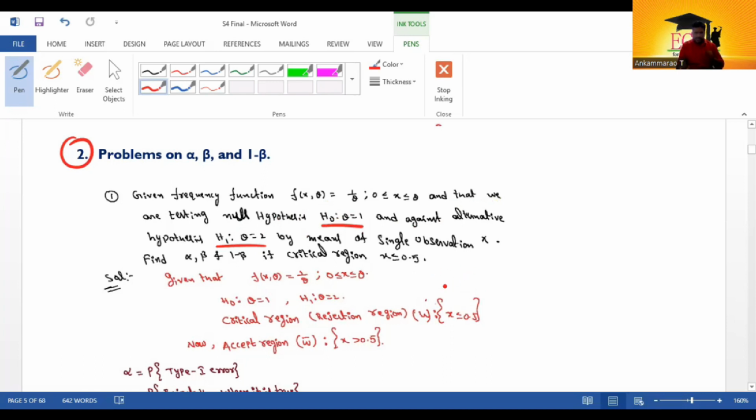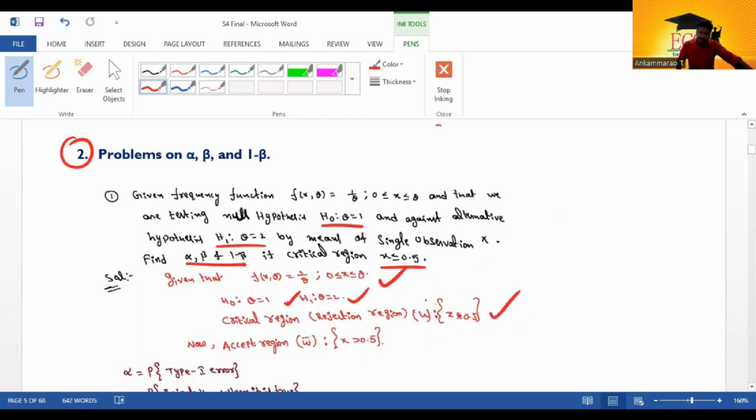By means of a single observation x, find alpha, beta and 1 minus beta if the critical region is x less than or equal to 0.5. So the density function, H0, H1 and the critical region are all given.